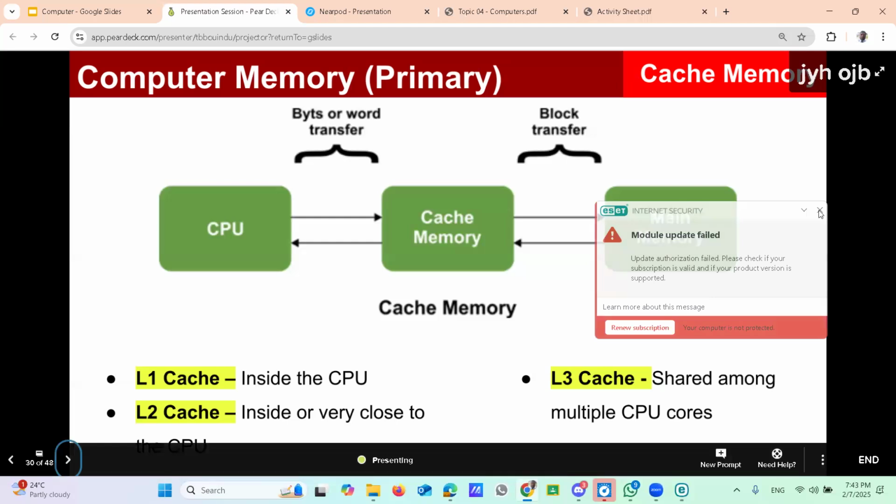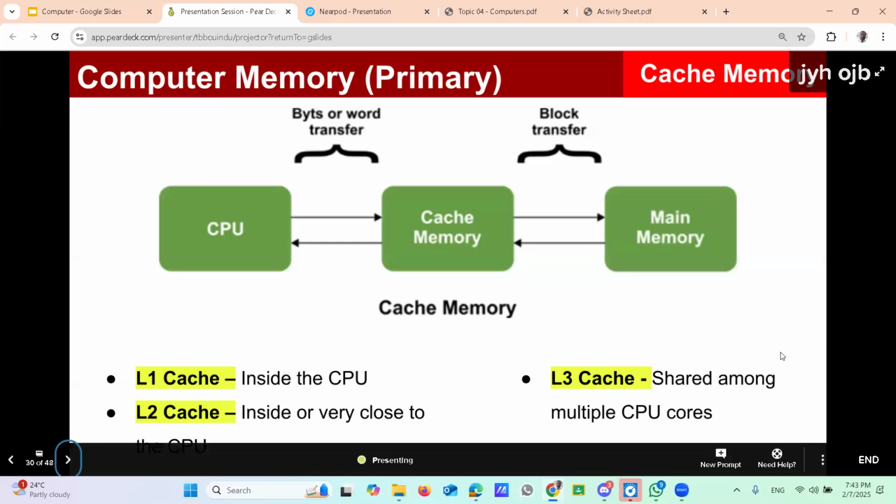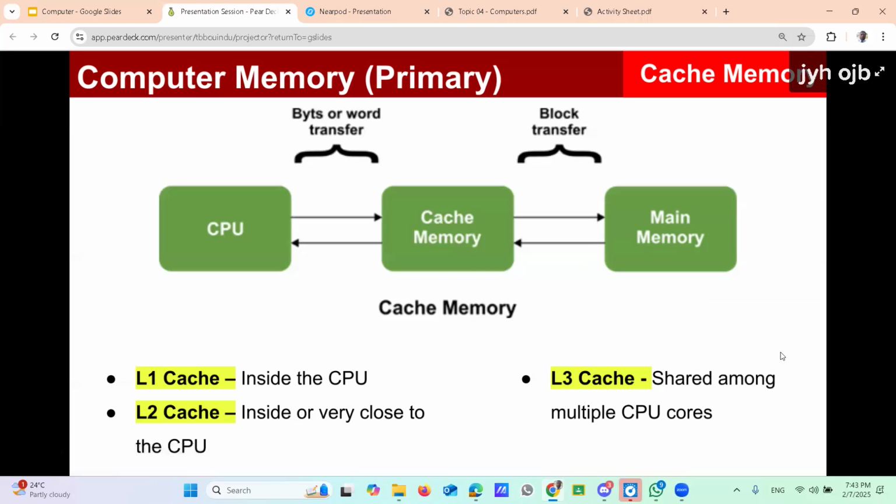Right now, you know the latest technology is multi-core, the same one CPU but divided into parts. One part is known as a core. Dual core, and so on, there are core numbers there. Each core has its cache. If you have the cache shared among the cores, that is called L3, shared among the multiple CPU cores.